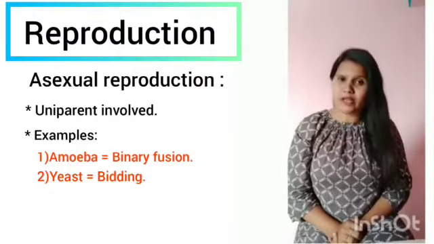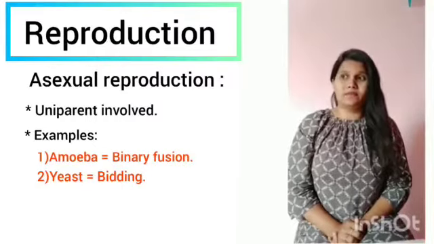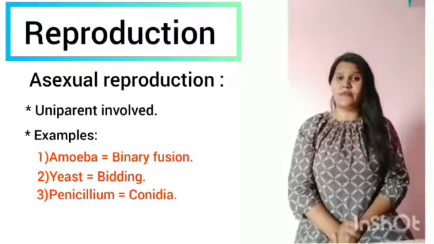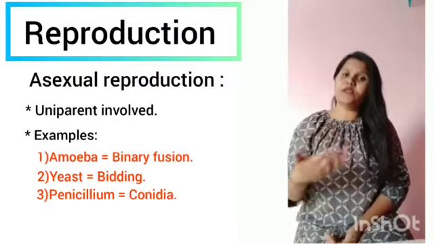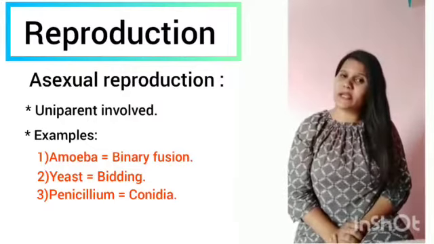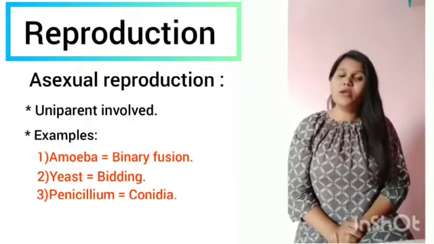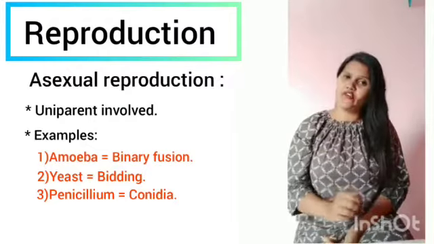And let's move on to the next example. There is a fungus, you can take penicillium, which is widely used in the medical field. This penicillium undergoes asexual reproduction through a specialized reproductive structure called conidia. Through these conidia, penicillium gives rise to its offsprings.